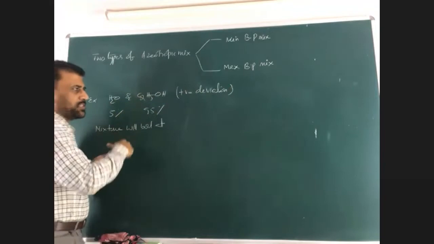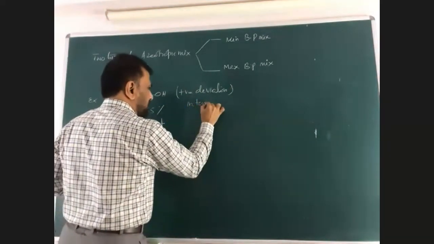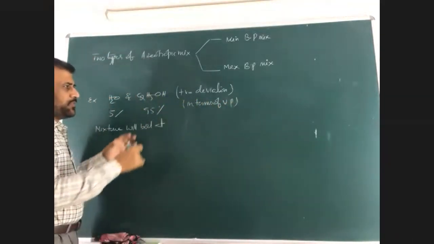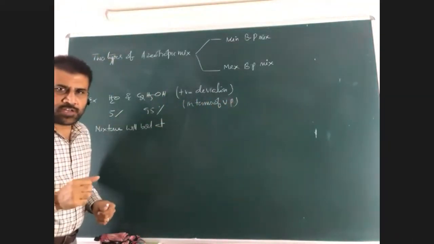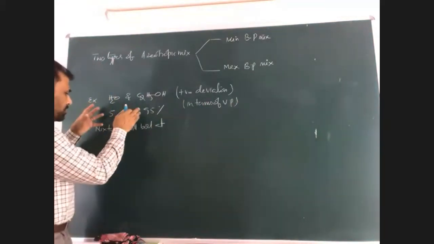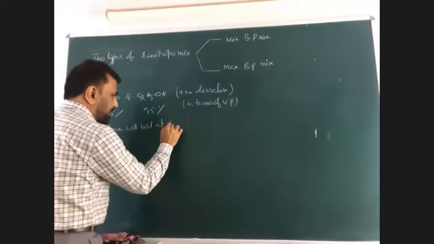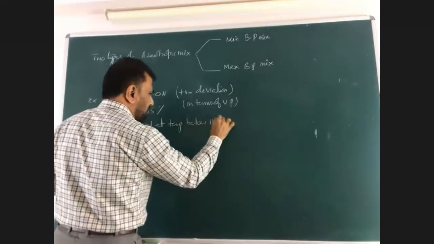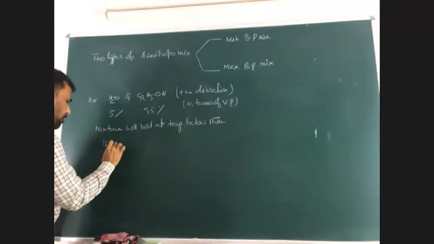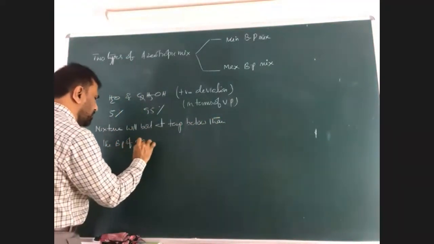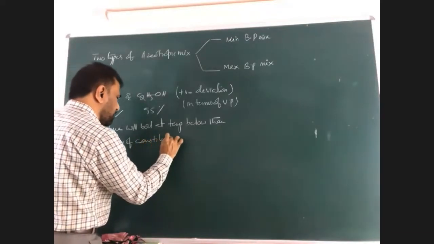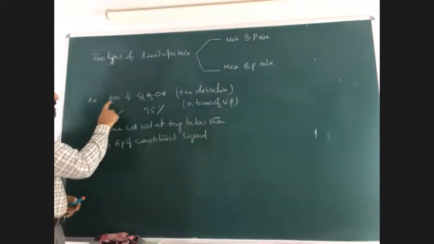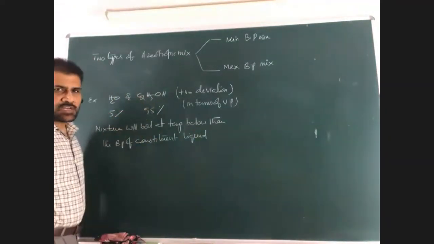So positive deviation in terms of vapor pressure. I told you in yesterday's class. If it is having vapor pressure higher, what happens to the boiling point? It decreases. So this mixture will boil at a temperature below the boiling point of constituent liquids. What is the meaning of this? The boiling point of water is 100, we know. The boiling point of ethyl alcohol is 78.